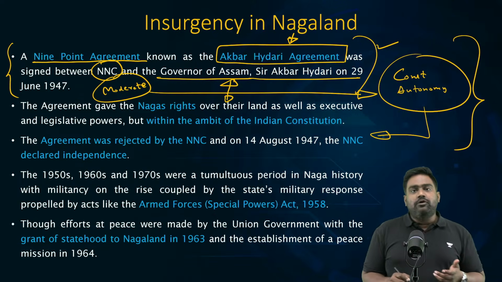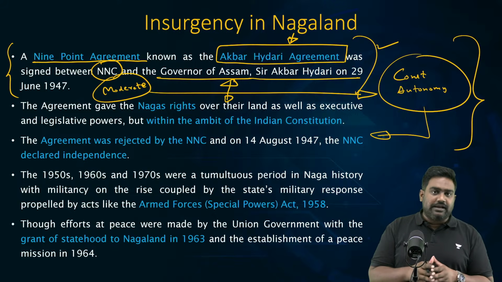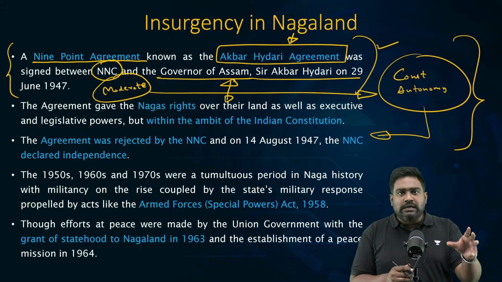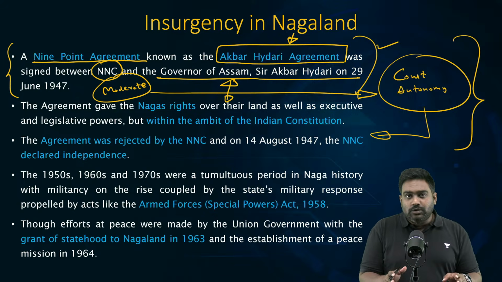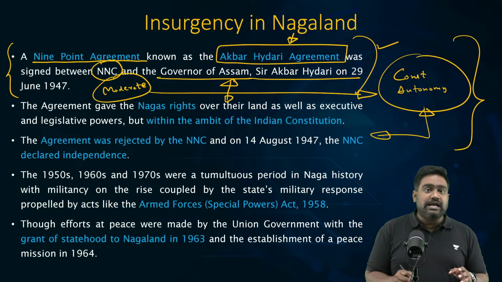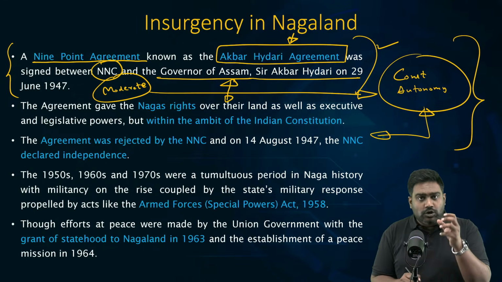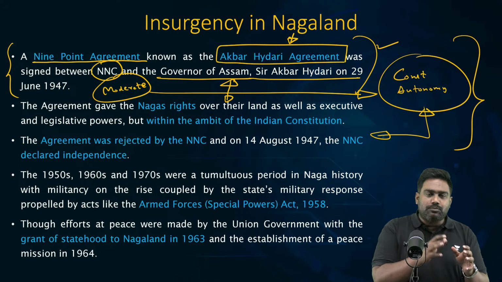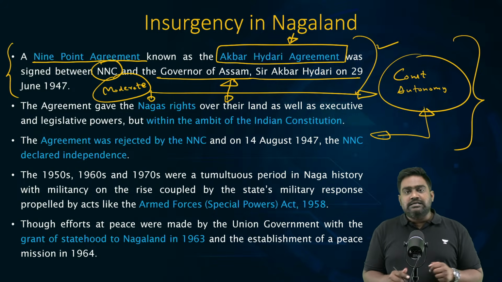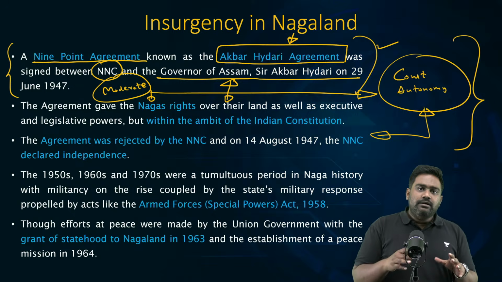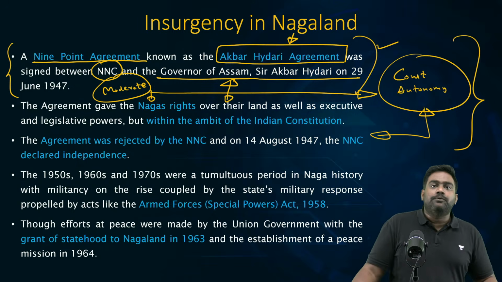So, right before independence, the Akbar Haidari Agreement was finalized, through which the moderate Naga leaders were convinced that, look, sovereignty can't be given, independence is out of the question, but if you merge with India, autonomy would be granted, constitutional autonomy with constitutional protection. This convinced the moderate Naga leaders, they accepted the deal, and India was hoping that everything would work out.